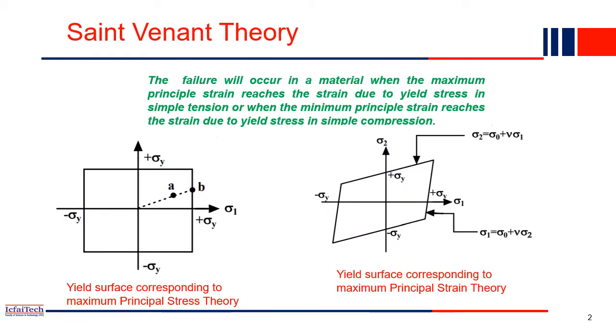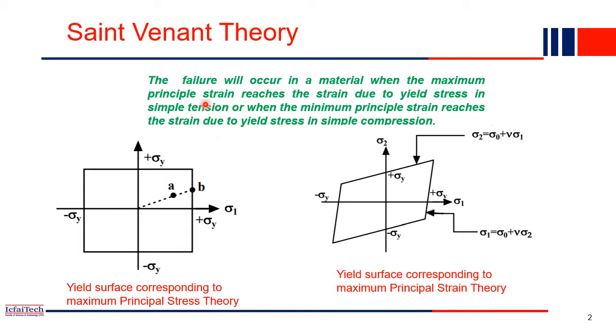This theory is also called Saint-Venant's theory. He was the first to propose this theory. What this theory states is that the failure of the material will occur when the maximum principal strain reaches the strain due to the yield stress in a simple tension, or when the minimum principal strain reaches the strain due to the yield stress in a simple compression. So it's a very simple theory of failure.